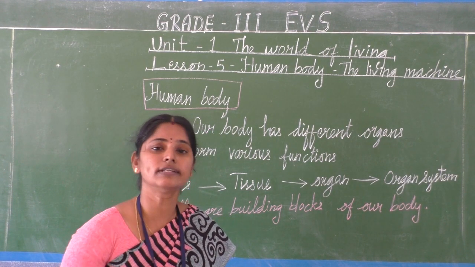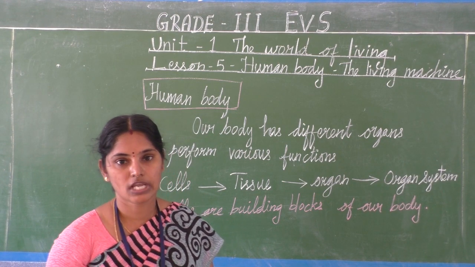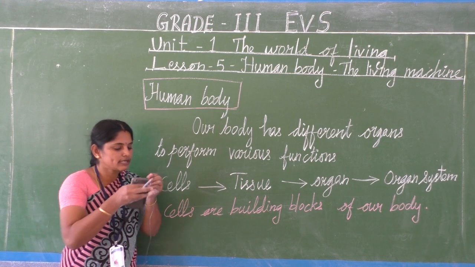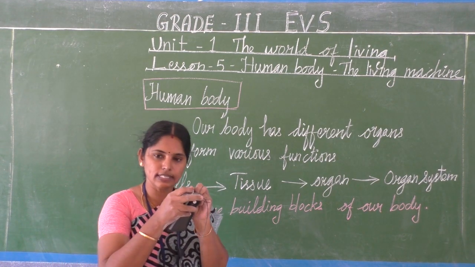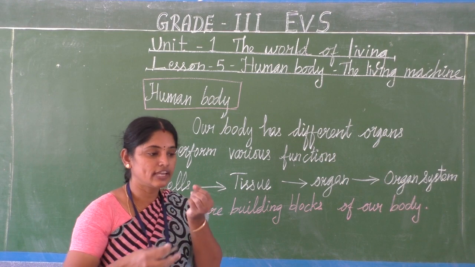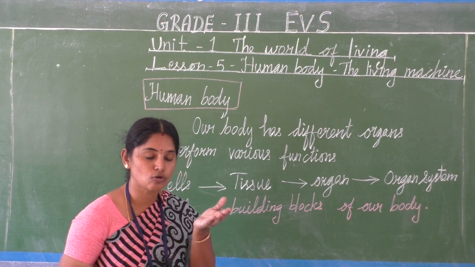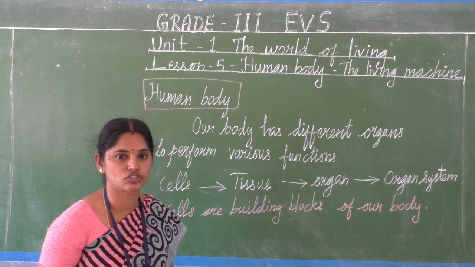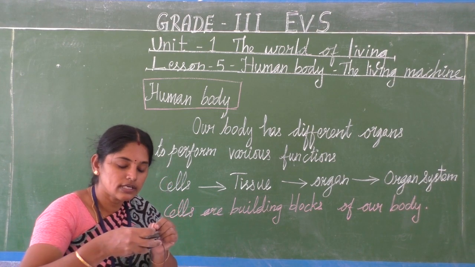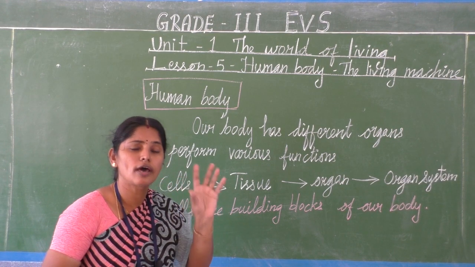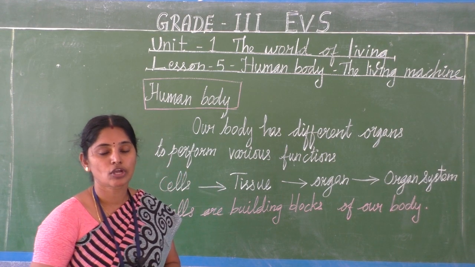What are the organs made up of? If I take a single piece of my skin and keep it under the microscope, the scope which gives a magnified image, we can see many smaller box-like structures.